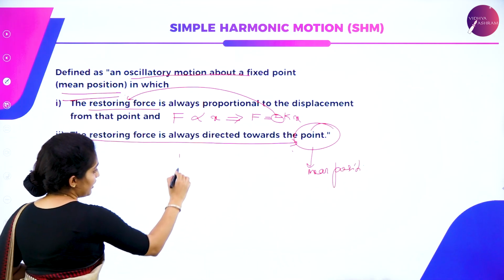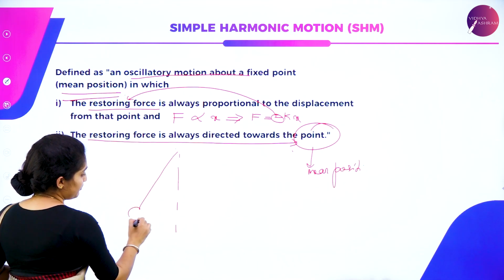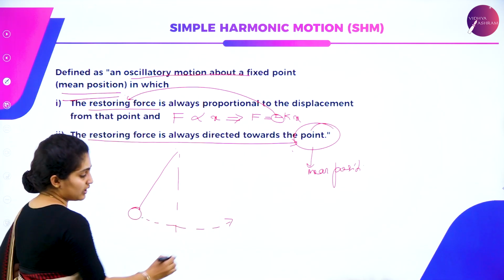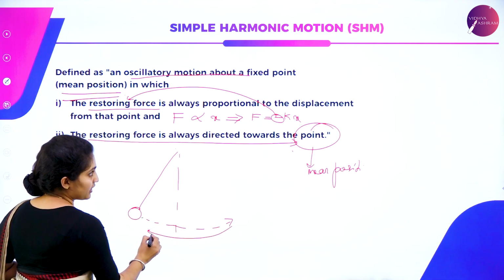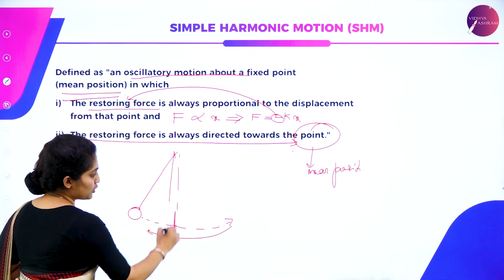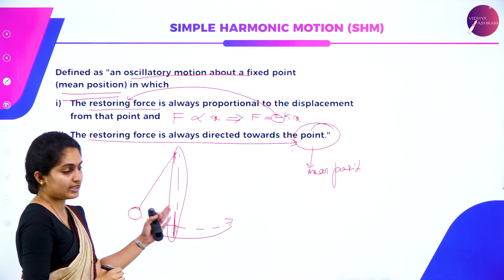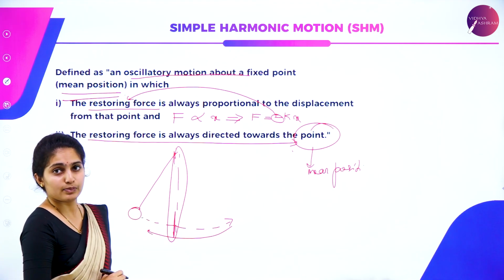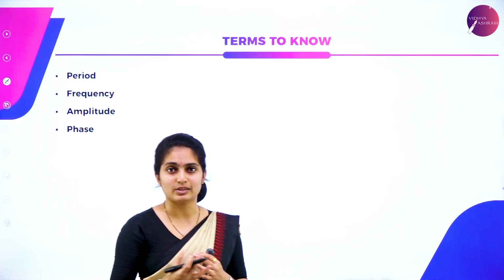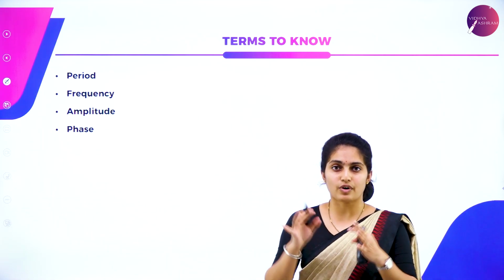That means whenever there is a simple pendulum, the bob starts moving from this place to this place, and again it restores back. So it restores back to the mean position until it comes to this rest position, which is also called the mean position. This keeps on moving.